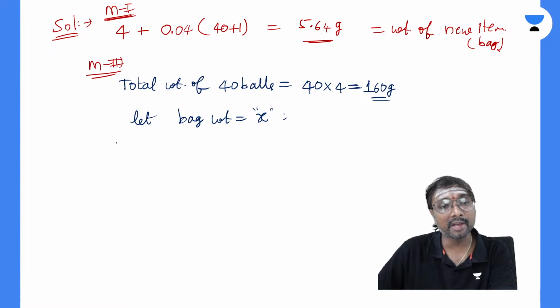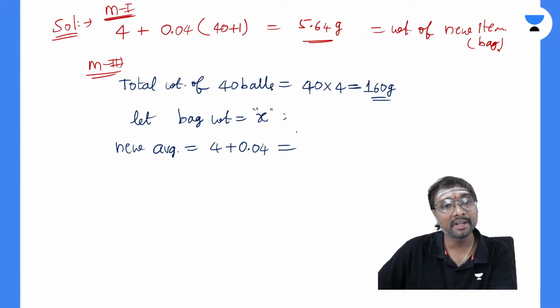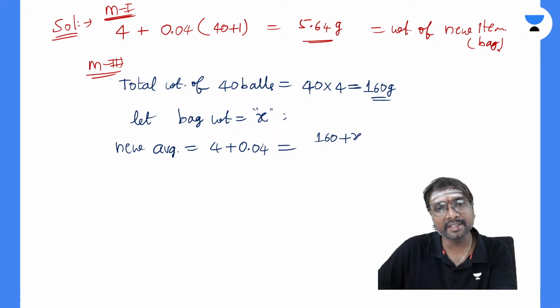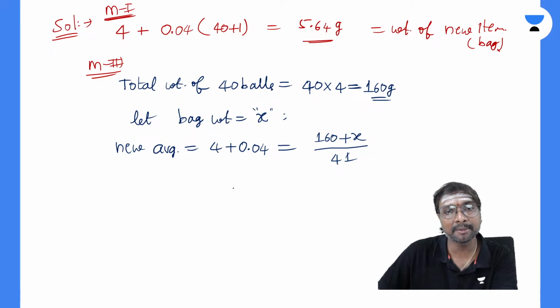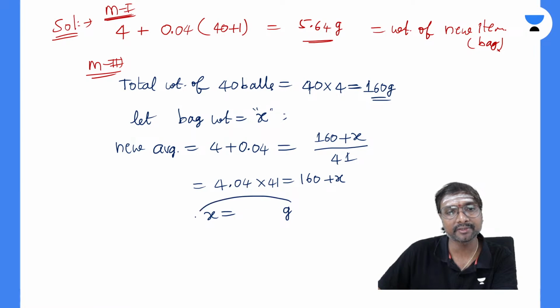So what is the new average? If you just observe, the new average is equal to 4 plus 0.04, na. So 4 plus 0.04, right? That is equal to the total 160 grams of balls weight plus x, the weight of this bag, divided by the total number of items. How much will it become, 40 or 41? 41 it will become, na? Yes or no? So 4.04 into 41 is equal to 160 plus this x, right? Then tell me this x value, all of you. How many grams is the x value you are getting?